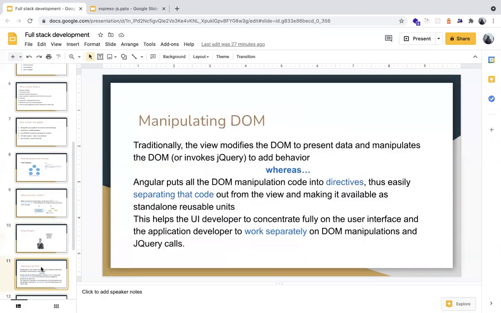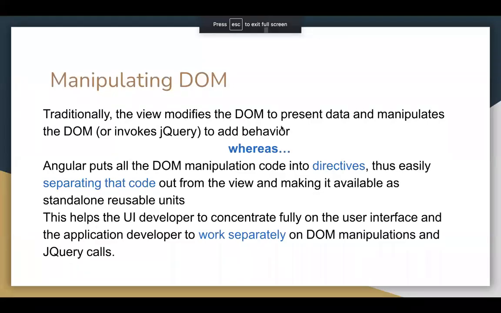But what we have to do is change the DOM using a callback function. In Angular, traditionally the view modifies the DOM to present the data and manipulates the DOM to add behavior, whereas Angular puts all the DOM manipulation code into directives. So Angular has a feature where you don't have to write your code in the HTML.